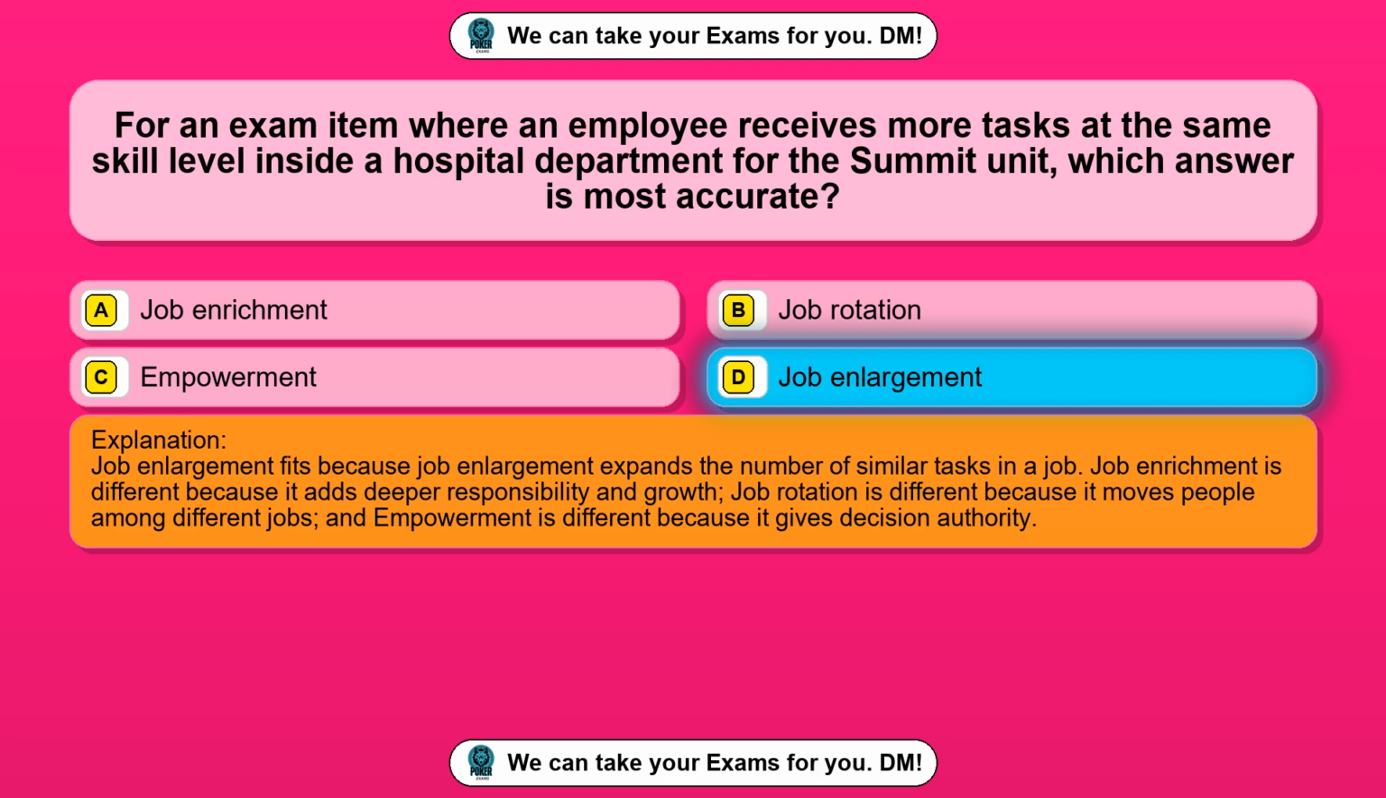Job enrichment is different because it adds deeper responsibility and growth. Job rotation is different because it moves people among different jobs, and empowerment is different because it gives decision authority.